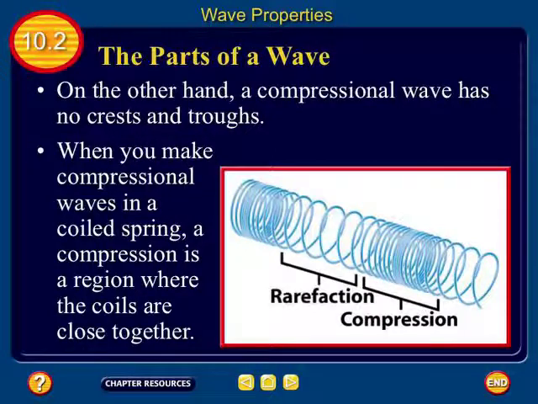So the compressed region, the region where everything's tight together, that's going to be the compression. And the region where everything is spread out farther apart, that's the rarefaction. Looking at that spring, there's more space between the windings in the rarefaction, and less space between the windings in the compression.